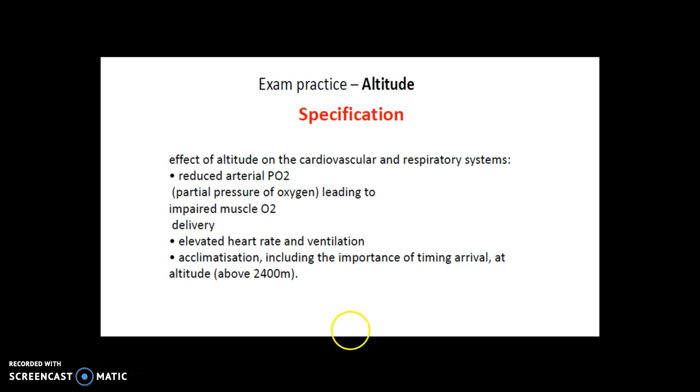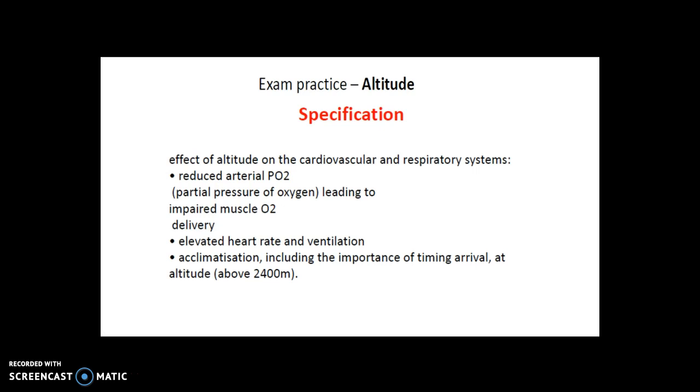So the key thing on altitude, we've got to split it really. Altitude has two key things. We have to look at the initial impact of altitude on performance, or gaseous exchange on the respiratory and cardiovascular respiratory systems. It's going to have a real negative effect on these two, and we have to understand the processes that lead to that. On top of that, we have to look at the process after, at a period of acclimatization. So if you acclimatize to altitude, there is then the possibility of a positive effect, but we need to have an understanding on the timing of arrival at altitudes above 2,400 meters. So that'll be our key focus on question 2.